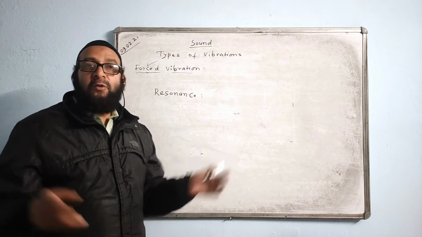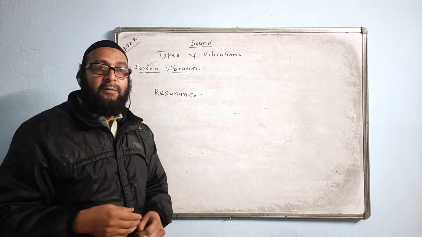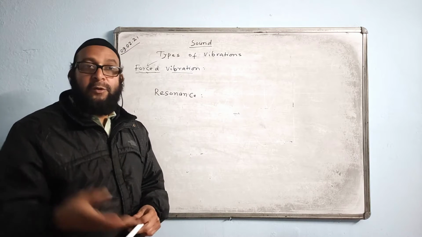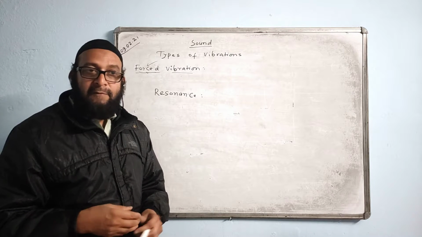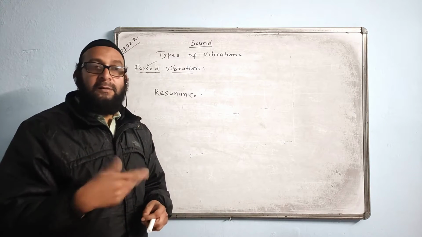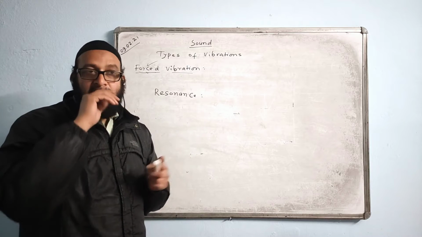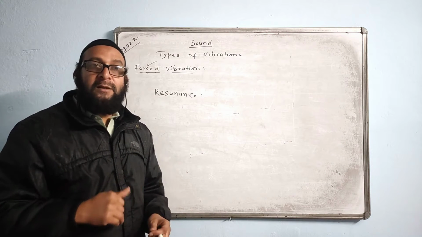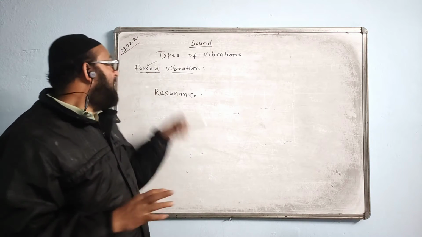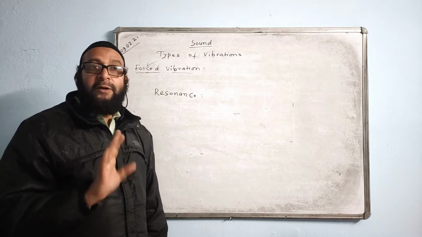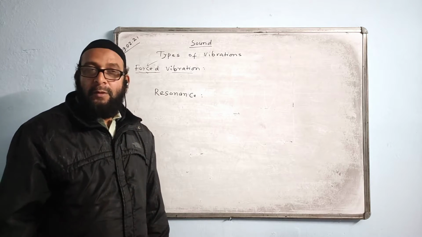We have many examples of resonance as questions. They may ask you why the rear view mirror shakes violently at a particular speed. We said it is due to resonance. And how can you reduce the vibrations, I mean the amplitude of vibration? We say by changing the speed of the car, because at a particular speed that is happening. If you change the speed, then the external frequency will not be equal to the natural frequency of the mirror, so the resonance will not take place. That means the mirror will vibrate only under the forced vibration, but without resonance. Forced vibration with resonance means the body has to vibrate with increased amplitude.